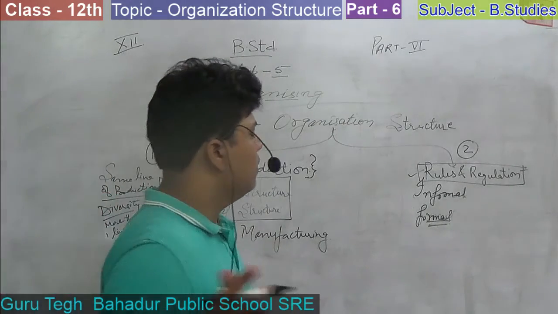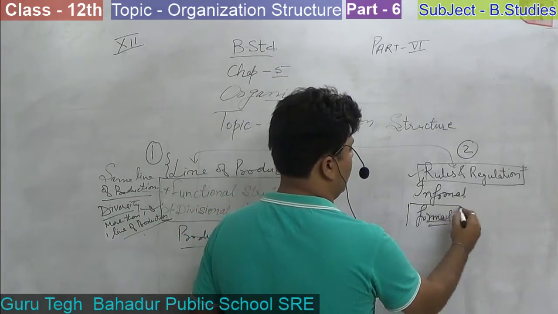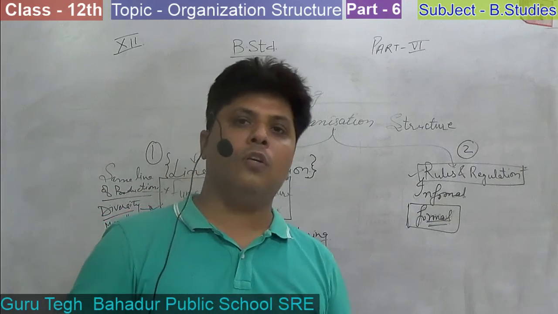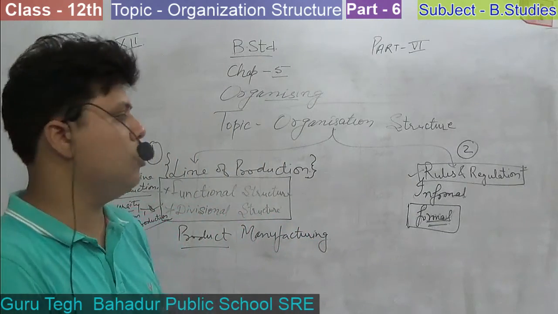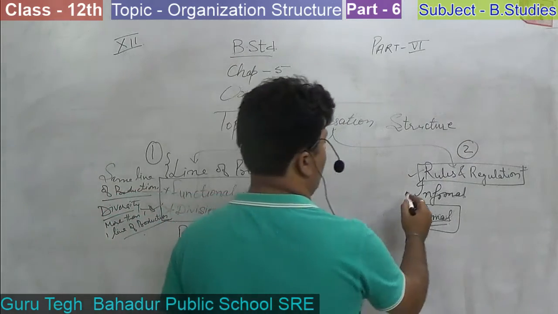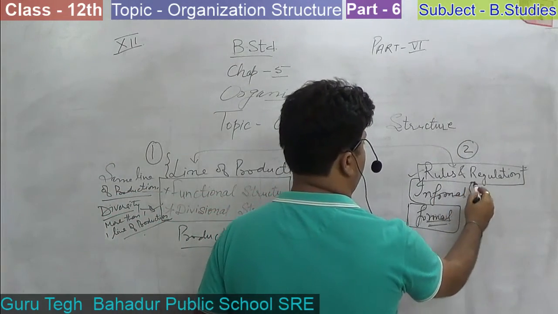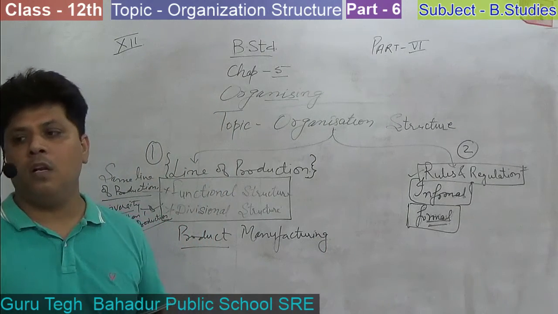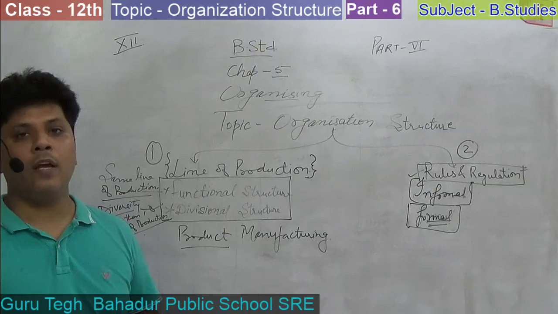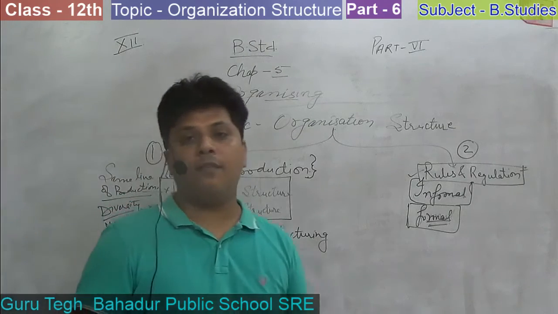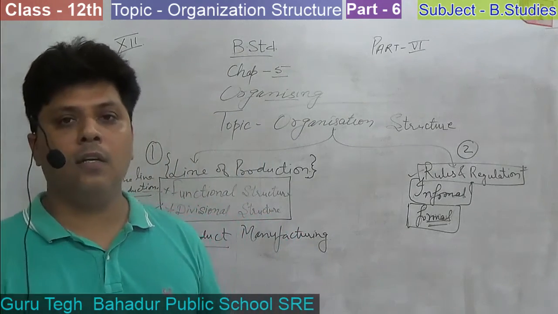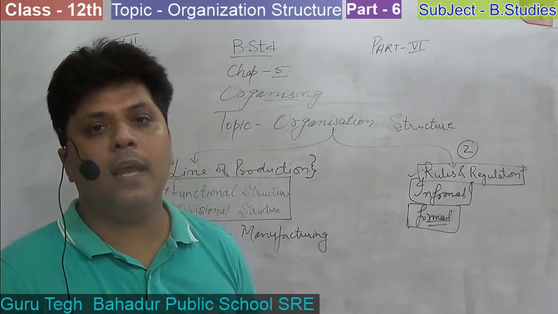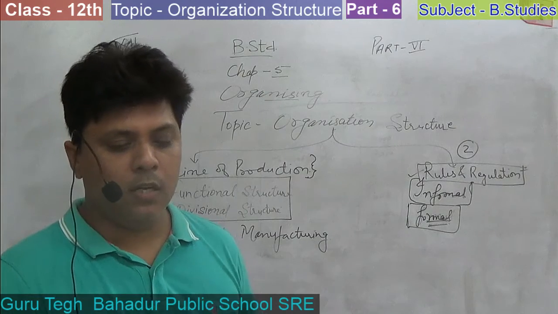So if there is a fixed line of communication and complete designation is followed, then it is a formal organization. And when there is a free flow of communication, and everyone is free to take their own decision, then the question is about informal organization. Okay, this is the basic that you have to learn and keep in your memory, so that you can easily identify the organizational structure.